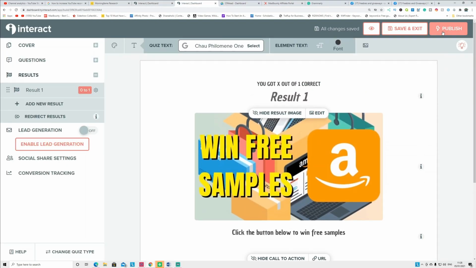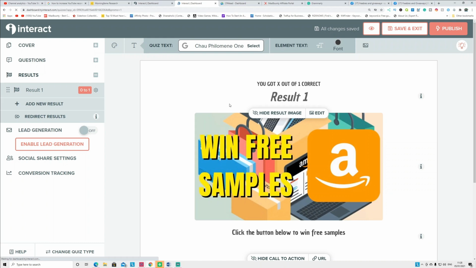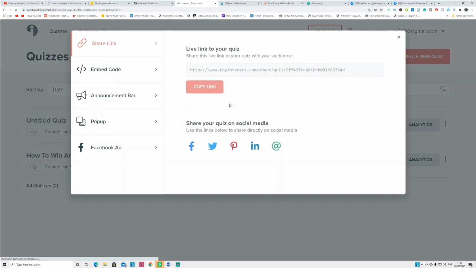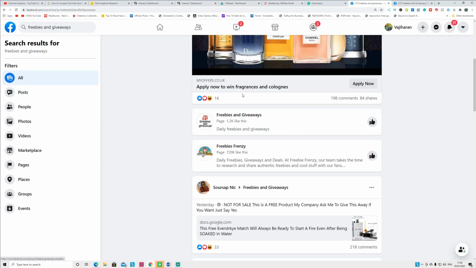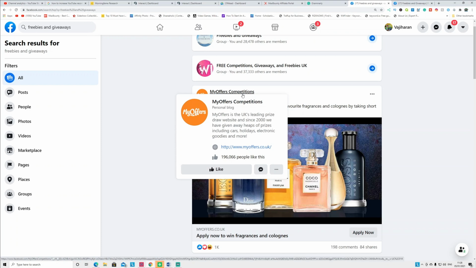After that, click publish. When you do that, it will ask you to publish the change, and it will give a small URL. That is the one you need to promote. This is the URL. What you're going to do now, copy that link, go to Facebook and search for freebies and giveaway. You can apply it to Quora, you can use Pinterest, you can use Twitter, you can use Parler, whatever, because those websites are never going to block this link, because this is not an affiliate link, guys.